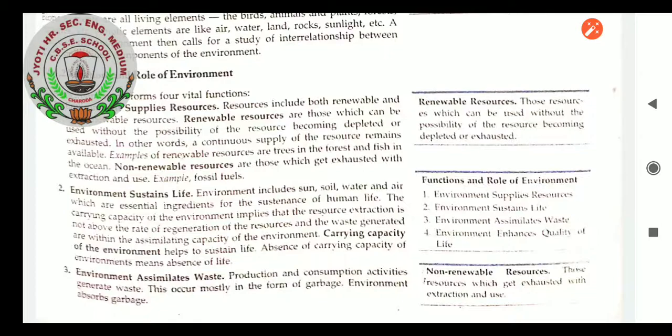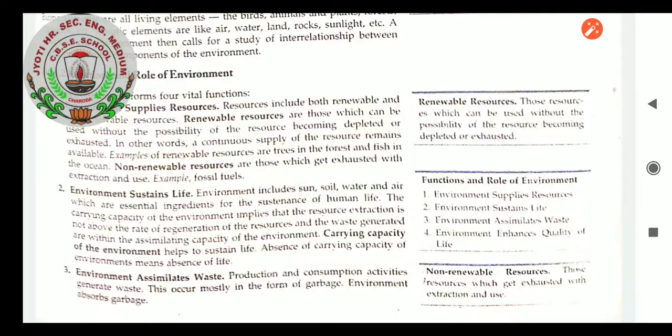First of all, what do you mean by carrying capacity? Carrying capacity, as it has been explained, helps to sustain life. It means a power by which life is possible now and in the future also. That itself is known as carrying capacity. Absence of carrying capacity of environment means absence of life. Definitely, if the water which we are having now is not properly utilized, as it is a non-renewable resource, it cannot be increased by any other means.